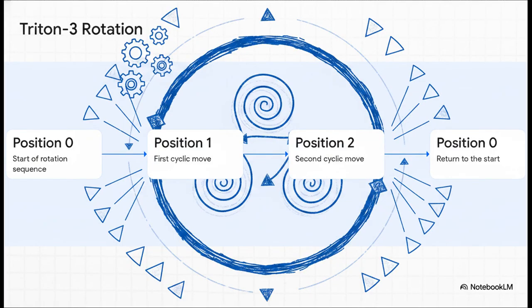And you might be wondering, how do these operators actually move? Well, it happens through what the code calls the Triton 3 rotation. It goes from position 0 to 1 to 2, and then right back to 0. It's the simplest non-trivial cyclic symmetry that exists. By just running through this simple 120-degree rotation over and over, you get a multiplicative expansion that drives the recursive lifting of the entire cosmic architecture. It's just an endless 3-step loop scaling infinitely.